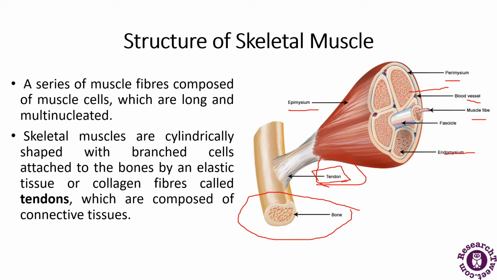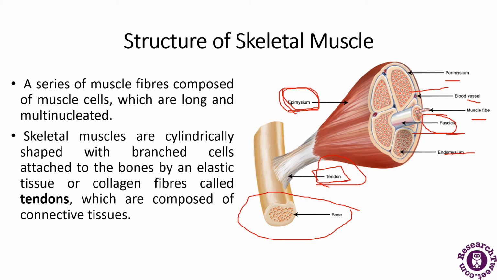Now there is a group of muscle fibers which is present just below the epimysium. So it is being depicted here, which are collectively called the fascicle. So this is depicted here. These muscle fibers are surrounded by another protective shield formed from the collagen.